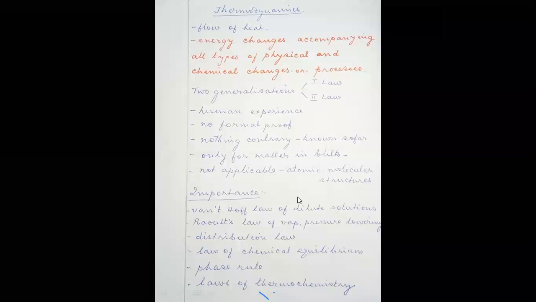So this is the introduction to thermodynamics. The generalizations are the first law and the second law. These laws are formulated from human experience, and there is no formal proof for them. And no violating observation has been found for the laws and processes explained in thermodynamics.